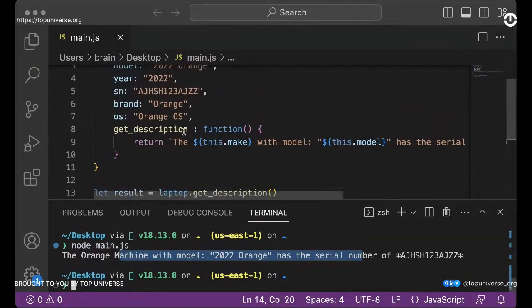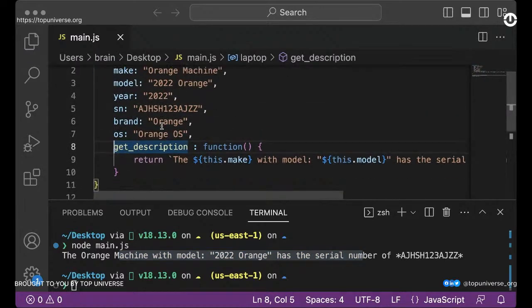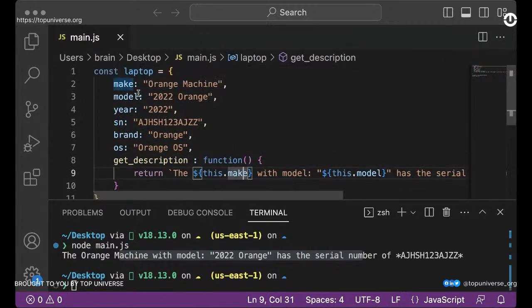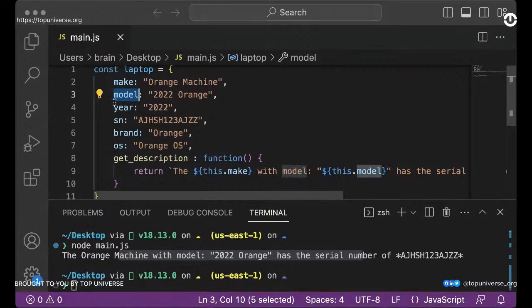Okay. All right, so this is a function, so you can play around with functions like this, and we're using this.make because we are referring to the item. So when we say this, it is referring to the scope, right? This is our scope right here. It's referring to the entire scope right here. Okay, so it's referring to the object scope itself. So when we say this.make, it is actually calling this make. When we say this.model, it is calling this. When we say this.sn, it is calling this.